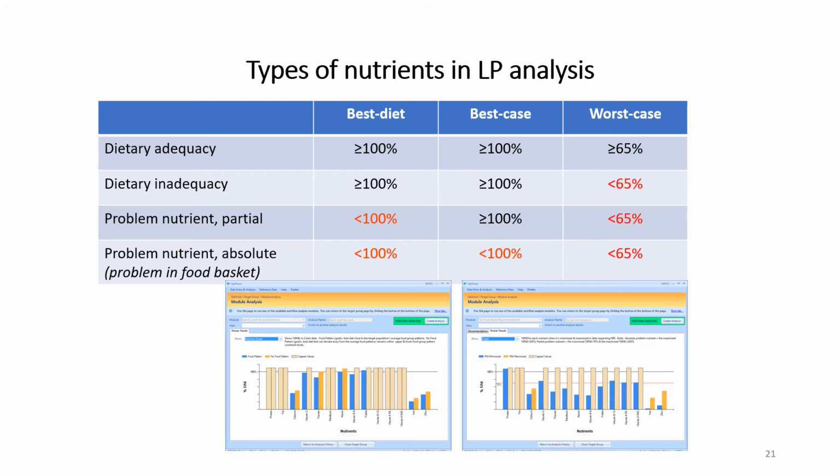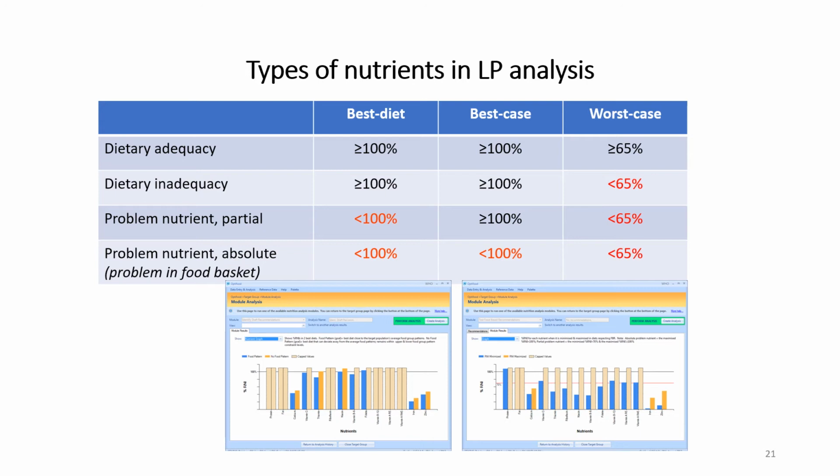identify that they belong to either one of these four categories. The first one: if the best diet is below 100%, then they are called problem nutrients. The problem nutrients may be partial if the best case can meet 100%, or absolute if the best case cannot meet 100%.